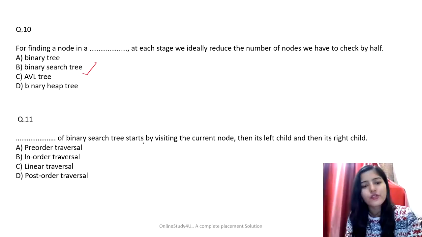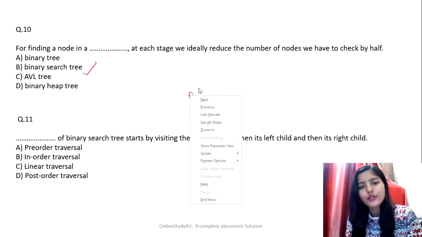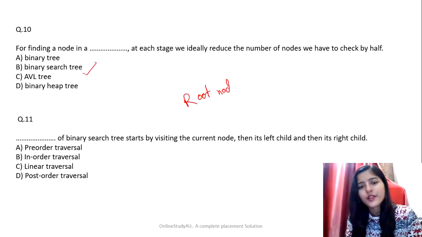The traversal of a binary search tree starts by visiting the current node, then its left child, and then its right child. So for traversal, they are asking what is the correct traversal that fits here. First we are going to the current node, that is the root node, right? Then we are going to the left child, and then we are going to the right child.